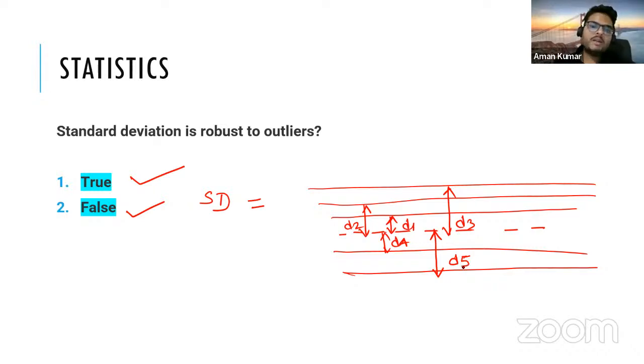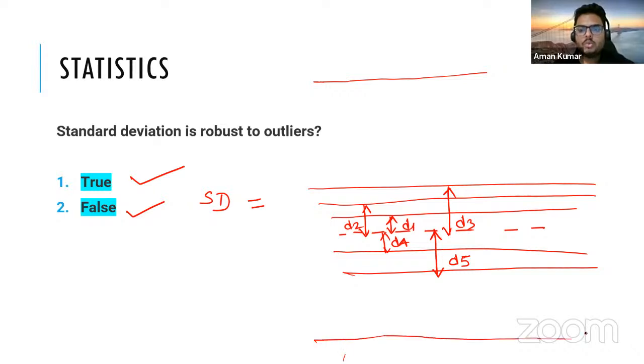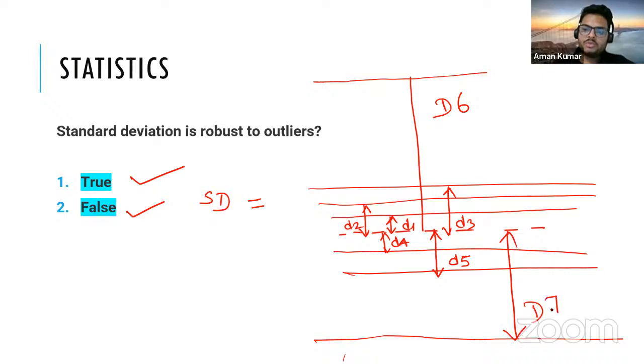So if there is an outlier in the data, maybe here or maybe here, what will happen? Your distance from the mean will increase. Either you take this distance, let's say D6, or you take this distance, let's say D7. So if you have an outlier, this number is going to be big, which means your entire formula will get impacted. So standard deviation is robust to outliers: false. Okay, not true.